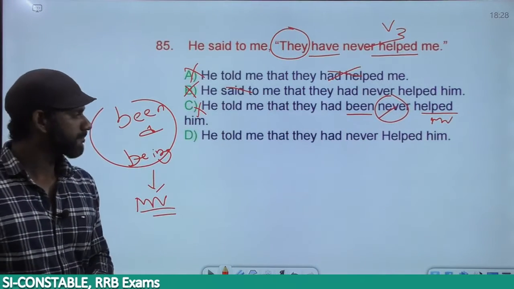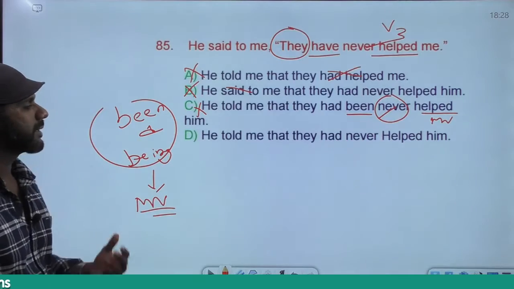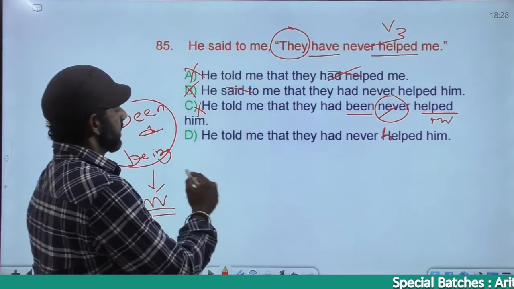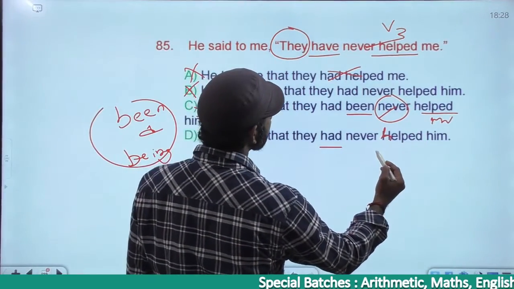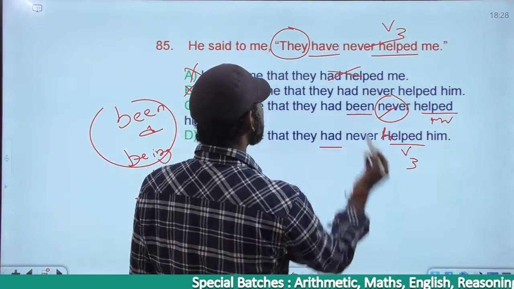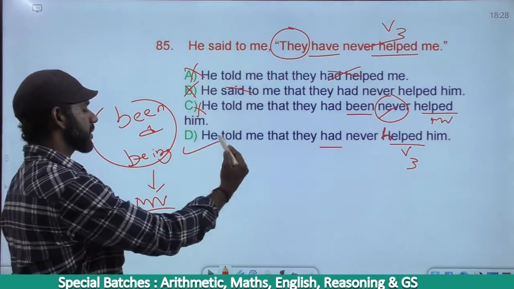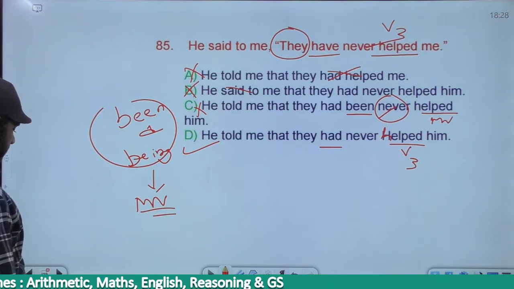Come to D. He told me that they had never helped him. They had never helped him is had plus V3, past perfect. The meaning remains the same. Present perfect became past perfect. The answer must be option D. Fine. The next one.